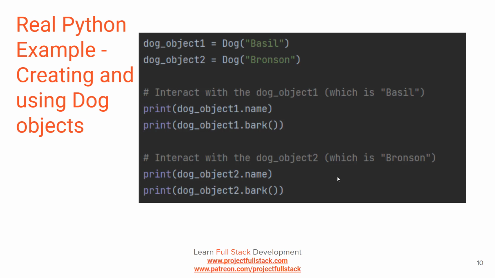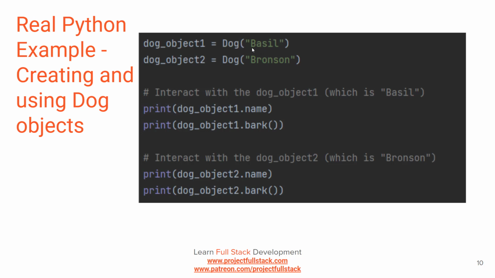So this is how you use a dog object. Here's a real Python example created using dog objects. I have two separate objects I'm creating. Notice I have two variables, dog object 1 and dog object 2. For dog object 1, I'm creating an instance of the new class. Notice I use the class name followed by parentheses. And inside of that parenthesis, I'm passing a string. That string, Basil here, and for dog object 2, Bronson here, is going to be passed to the constructor.